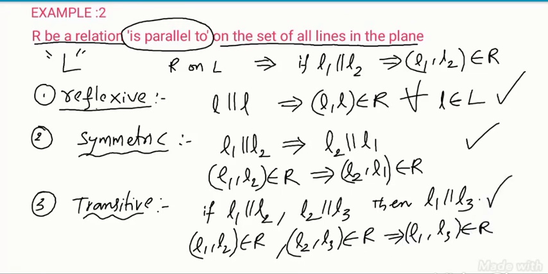This is showing that it is transitive. From these three, we can tell the given relation is an equivalence relation. So hope you understand. Once the given relation is reflexive, symmetric and transitive, then only we can confirm that it is an equivalence relation.